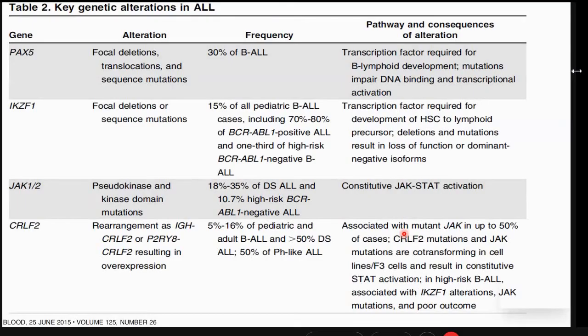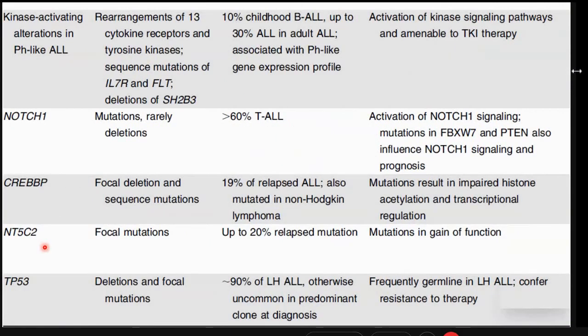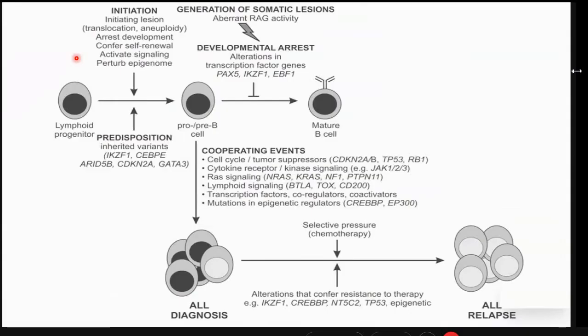Now, these are certain key genetic alterations in patients of ALL who otherwise do not have a morphologically identified cytogenetic abnormality on a karyotype or a FISH. So we can have genetic alterations in the PAX5 gene, the Ikaros zinc finger 1 gene, the JAK and the CRLF2 gene. And similarly, kinase activating, what is known as the Ph-like ALL, with rearrangements in various kinase activating genes, which give rise to various genetic abnormalities, which will put a patient into a poor risk group.